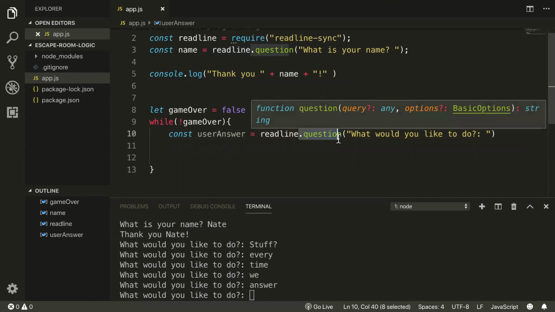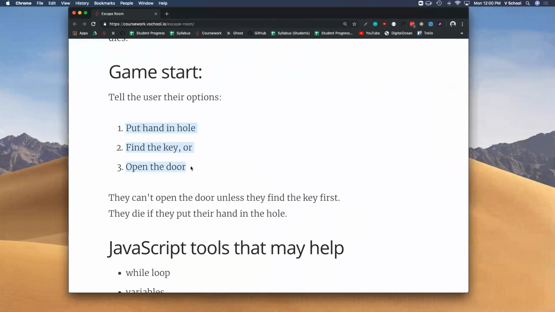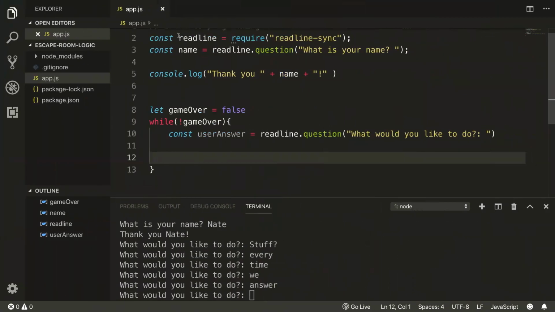But the question is feeling a little bit weak at this point, right? I would have to have them type in, I'd like to put my hand in the hole, I'd like to grab a key. What we'd rather do is present these as options and let them just hit a number, like I want option number 1, number 2, number 3. So where do I go to see if that functionality exists inside of readline?